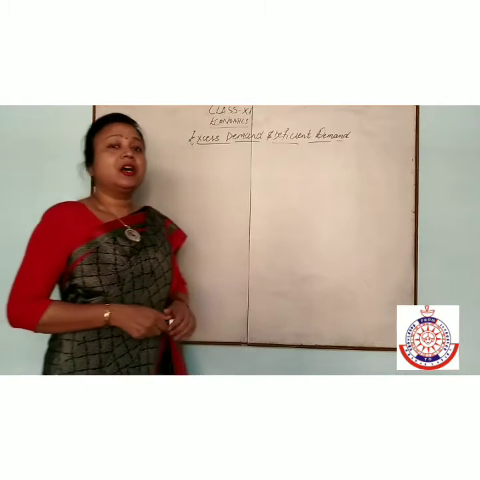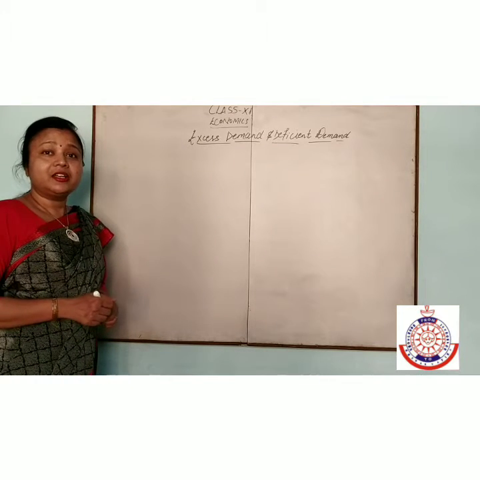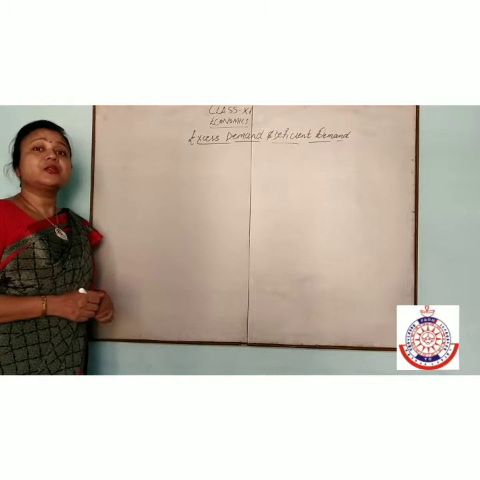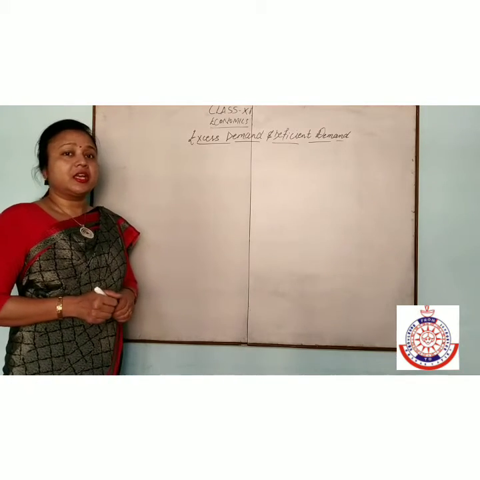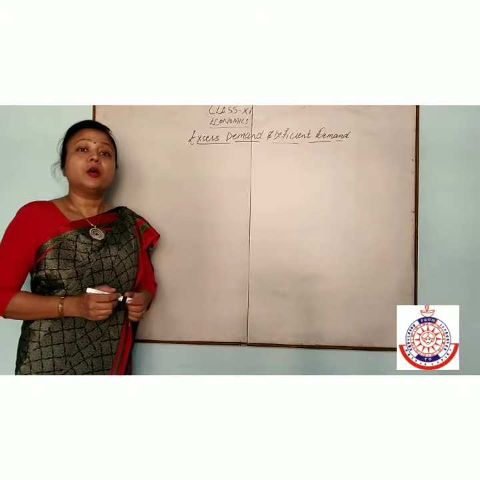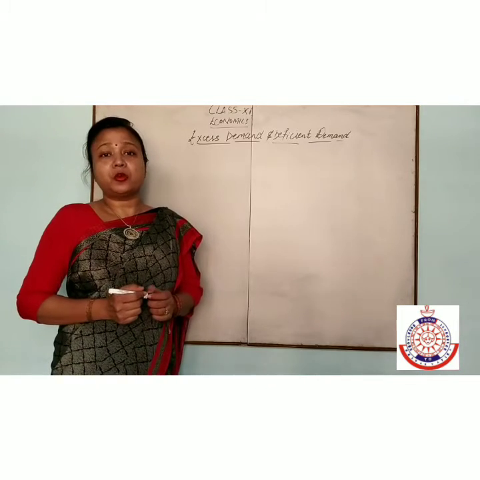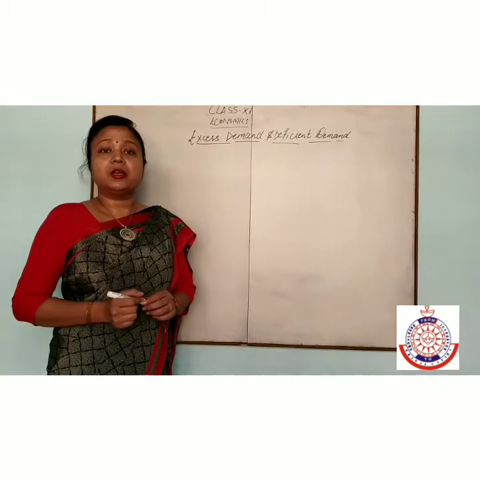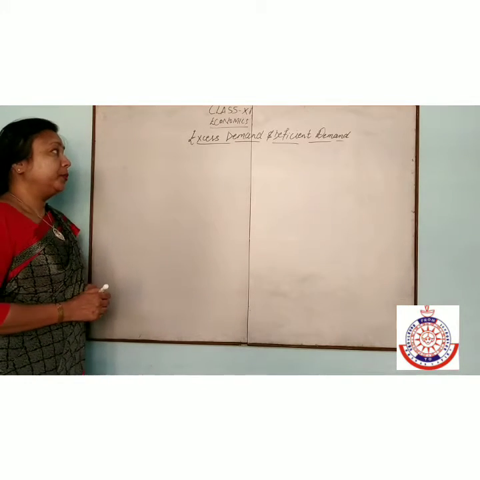Namaste students. Our next chapter is excess demand and deficit demand. As you know, in the previous chapter, Keynes says aggregate demand is equal to aggregate supply. But Keynes says this is not only a full employment level, it may be an underemployment level or a full employment level.